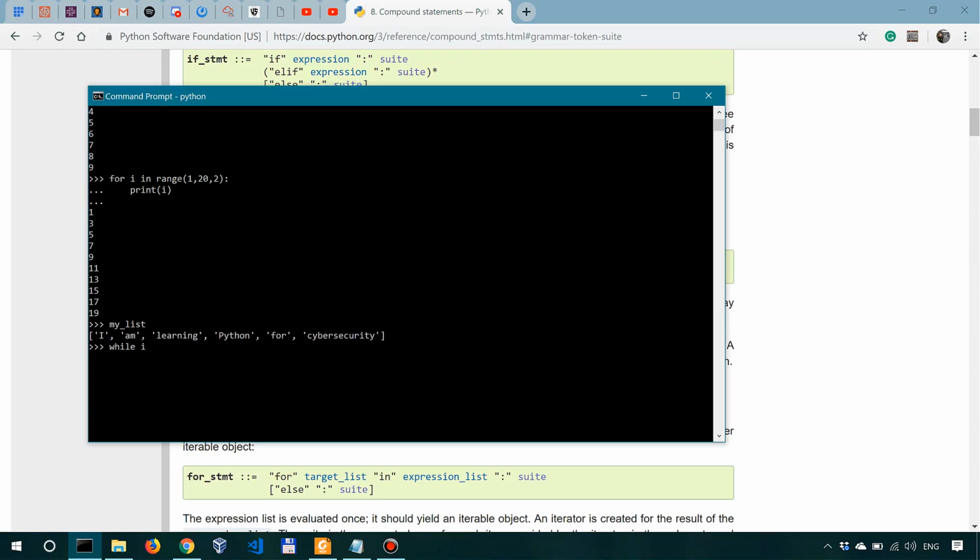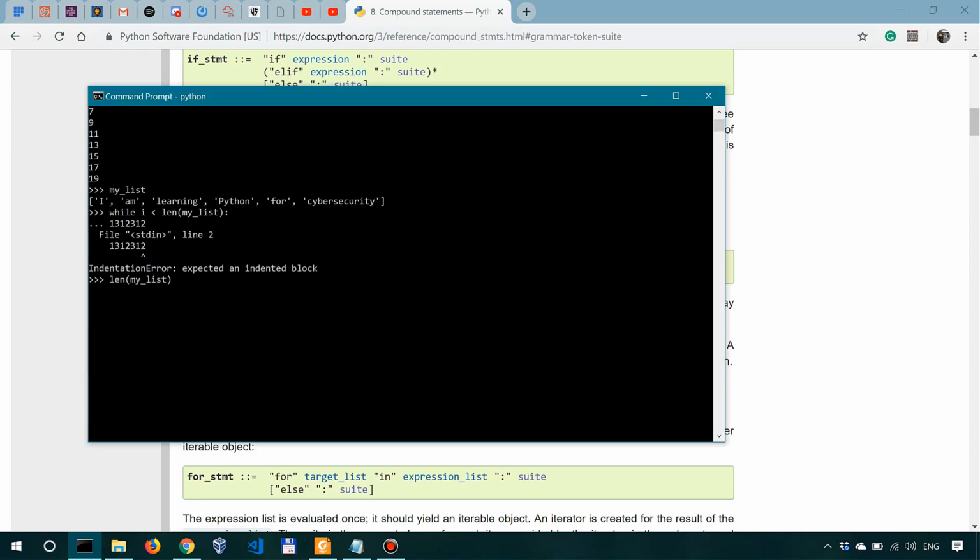In this case, we'll say while i is smaller than the length of my list, and then we'll specify the condition over here. This is going to be where the condition is. But let me just remind you that length of my list is going to specify the length of the list, which is 6 elements. So 1, 2, 3, 4, 5, 6.